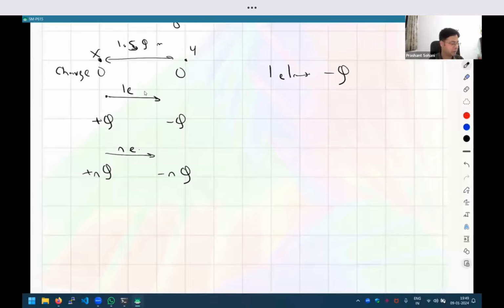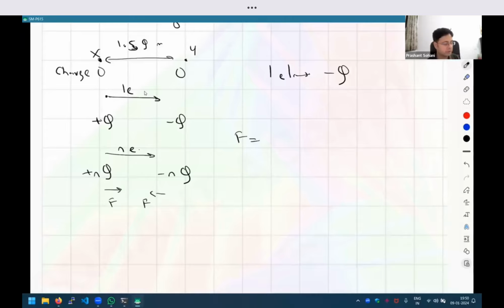So if these are the charges, what is the force acting between them? These are opposite signs, so they will attract. We know that opposite charges attract, so the force will be attractive on both sides. And how much is that force?